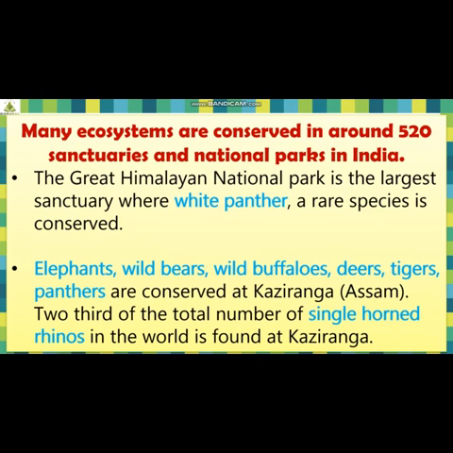The next point is elephants, wild bears, wild buffaloes, deers, tigers, panthers. They are conserved at Kaziranga, which is in Assam. Two-thirds of the total number of single-horned rhinos in the world is found at Kaziranga. So along with elephants, wild bears, and other animals, we find single-horned rhinos, which is a remarkable thing to remember here.